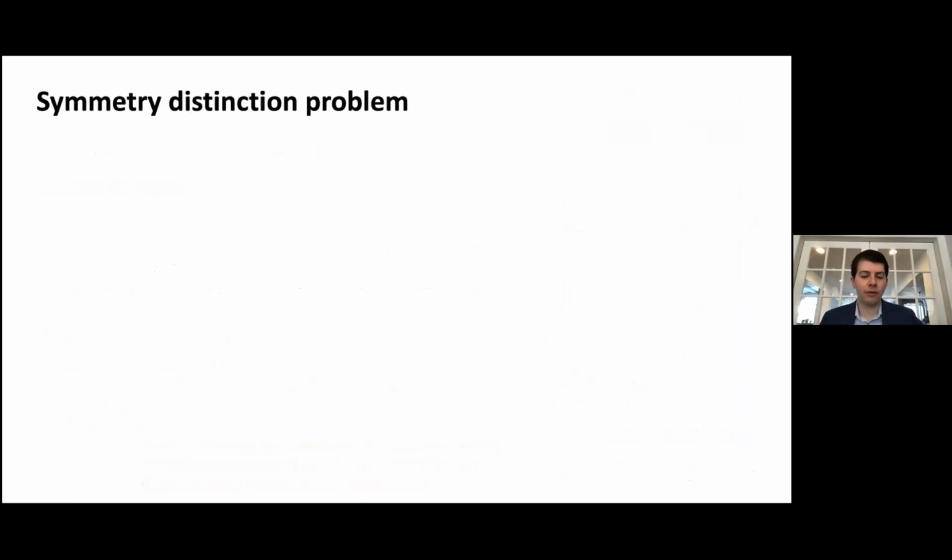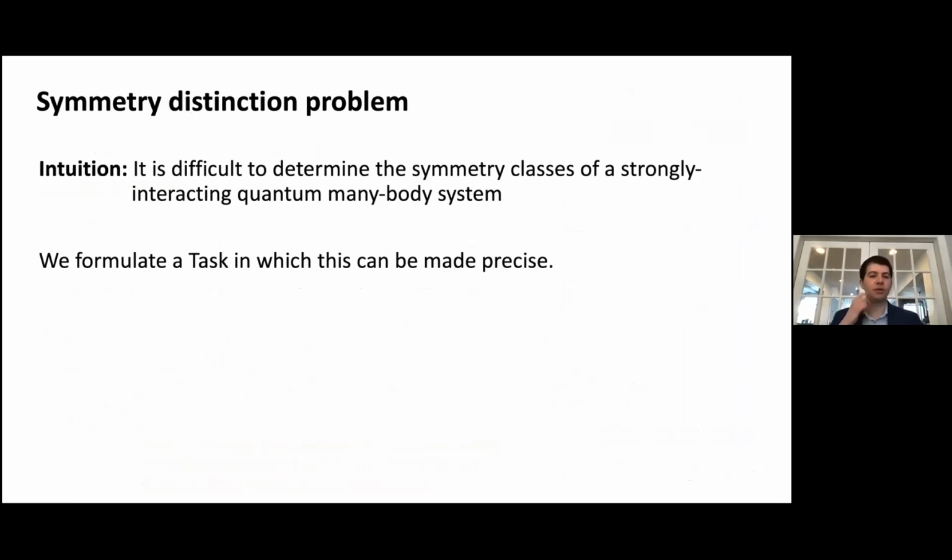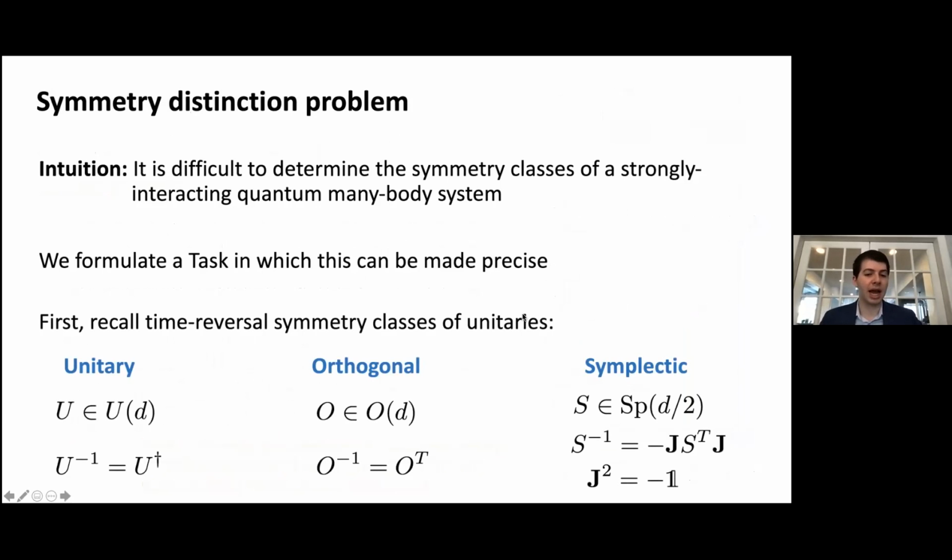So let me offer one other problem for which we find an exponential advantage, which is related, which we call the symmetry distinction problem. The intuition for this is that it's difficult to determine the symmetry classes of strongly interacting quantum many-body systems. And to make this precise, we first recall time reversal symmetry classes of unitaries. Namely, we have normal regular unitaries, we have orthogonal matrices, we have symplectic matrices, which may be among the least familiar.